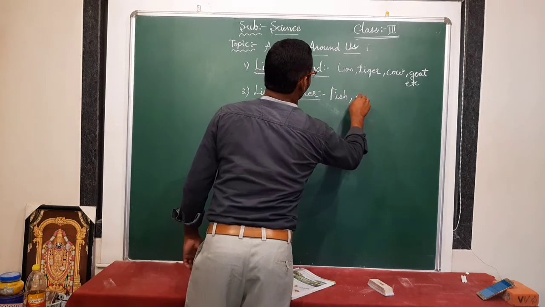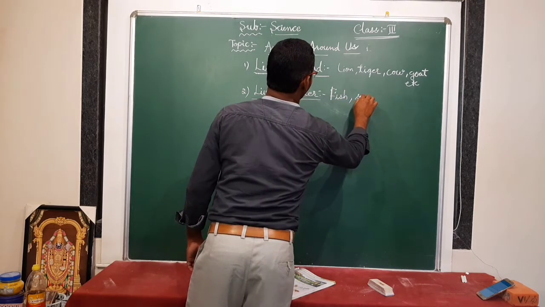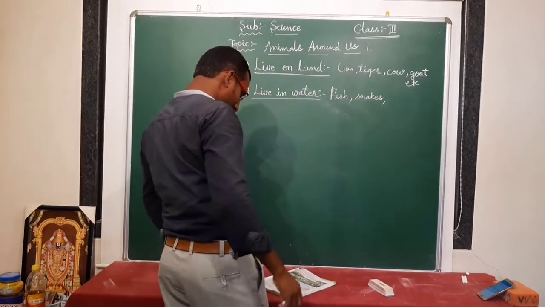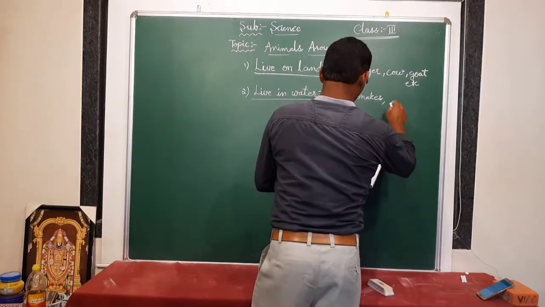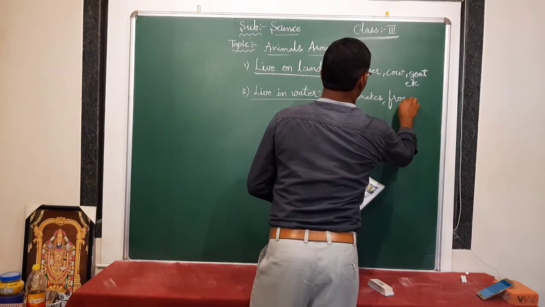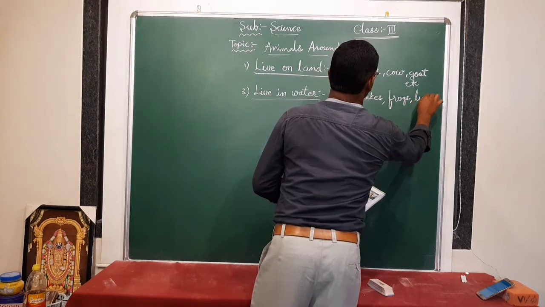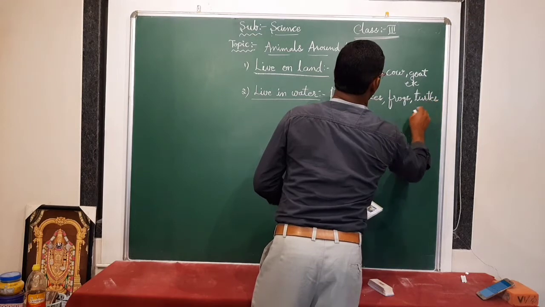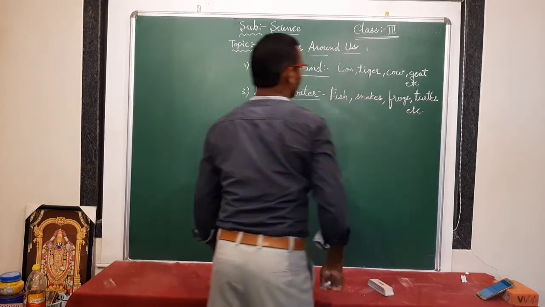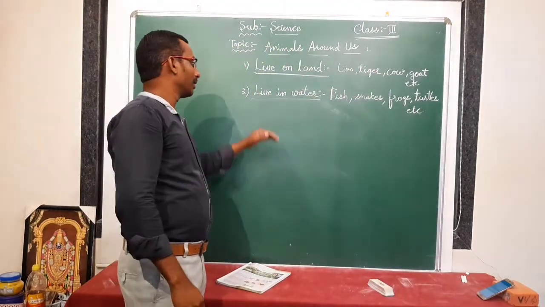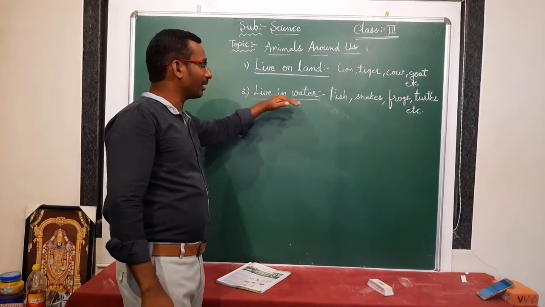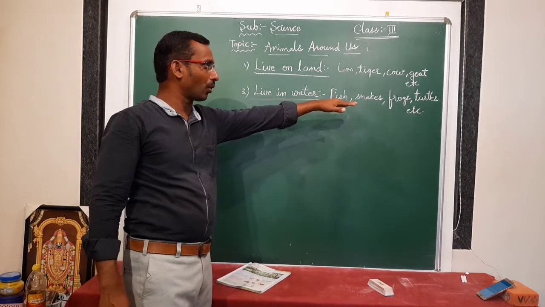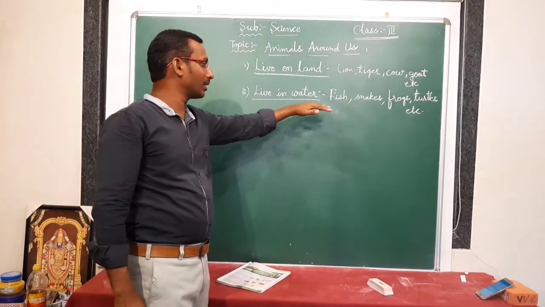Fish, some snakes, not all snakes, some snakes, and frogs, turtles, etc. These animals are living in water.